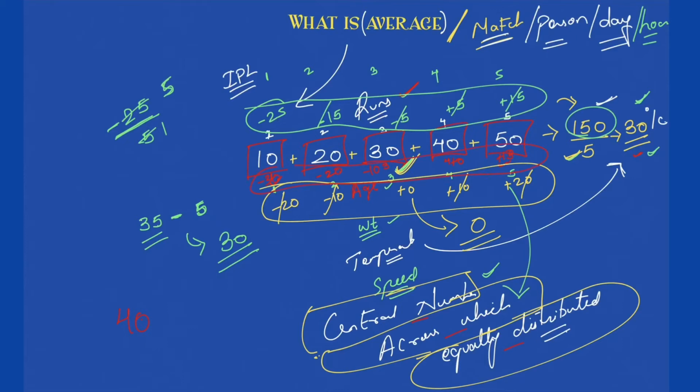What is coming out to be now? This is minus 30, minus 20 comes out to be minus 50, minus 10 makes it minus 60. This is 40, so this is 0, plus 10. So minus 60 plus 10, the answer comes out to be minus 50. Minus 50 is distributed across 5 numbers. Divide this by 5. The answer comes out to be minus 10, which means whatever average you have assumed is not the answer. Subtract it by 10. 40 minus 10 is nothing but 30, correct? Because 30 is my average. So no matter which number you choose, you will always reach the right answer, because average is nothing but the central number across which the other numbers are equally distributed.